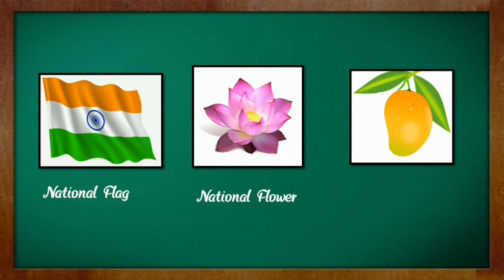Number two, what is this picture about? Yes, this is our national flower, the lotus. Lotus is our national flower. Then the next picture. What is this picture about? Yes, mango. It's our national fruit. So mango is our national fruit.